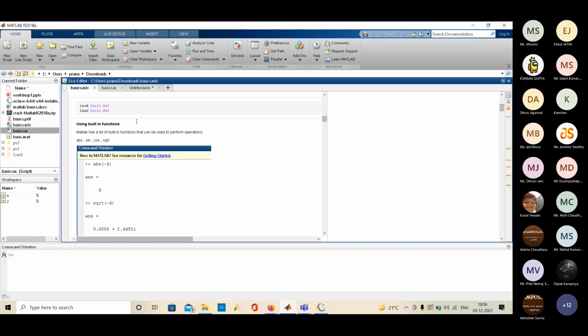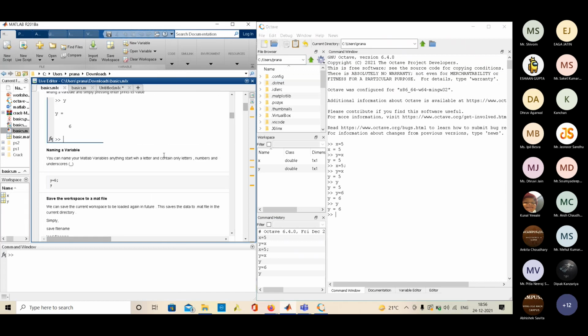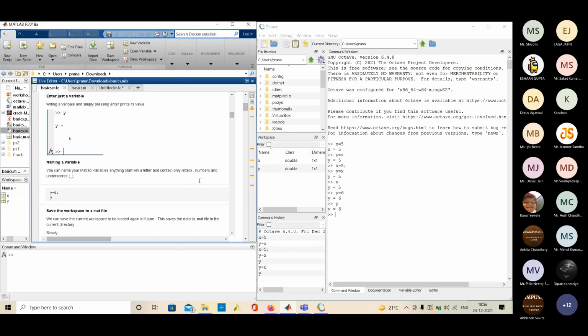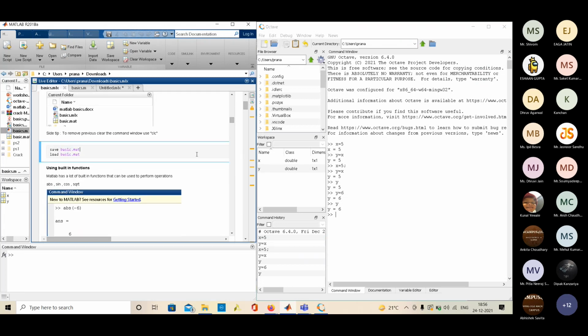The next part is saving and loading the workspace. For all the variables that we created, x and y, in the workspace, we sometimes need to store them. Instead of doing all the calculation again, we can simply store these variables for future reference. The basic command for that is save, then the file name .mat.